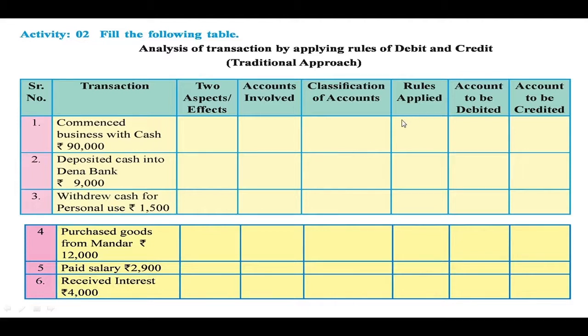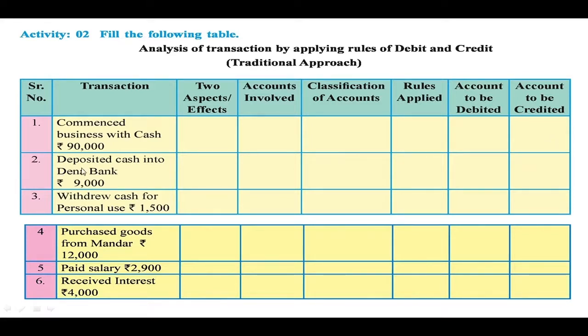What is the rule applied for the real account? Cash comes in the business, so debit what comes in. So the account to be debited is cash account. Now here money is invested, so capital is the personal account. Rule applied is credit the giver. So the account to be credited is the capital account. Here you have to write capital account.